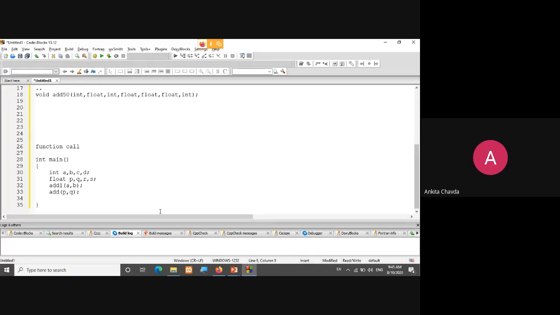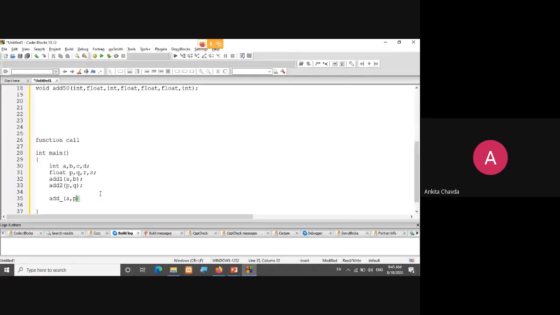And somewhere, say suppose I need some function where I want to pass one integer, one float. So one integer a, one float p, again one integer b, again one float q, integer c, again float r, integer d and float s. I want to give the values like this.